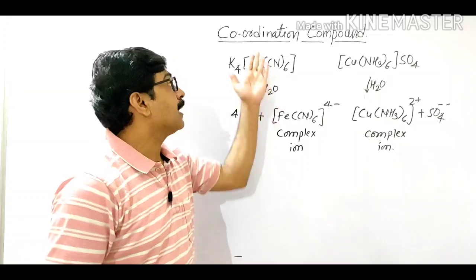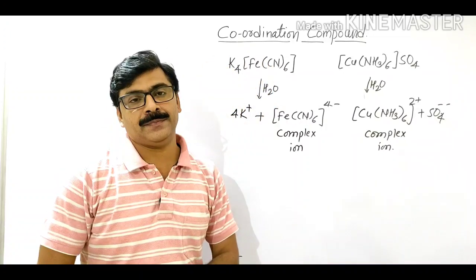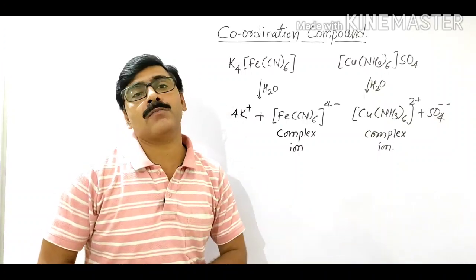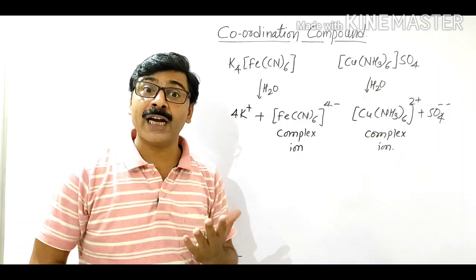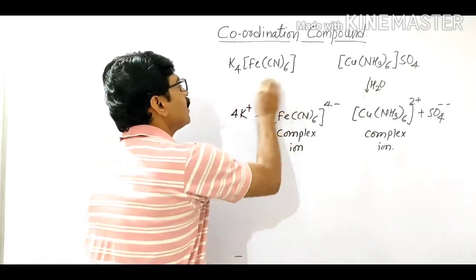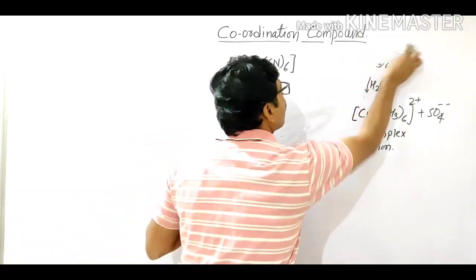Now this is the basis of coordination compounds. In coordination compounds different terms are present. So which are these terms? Let us see the terms present in coordination compounds.